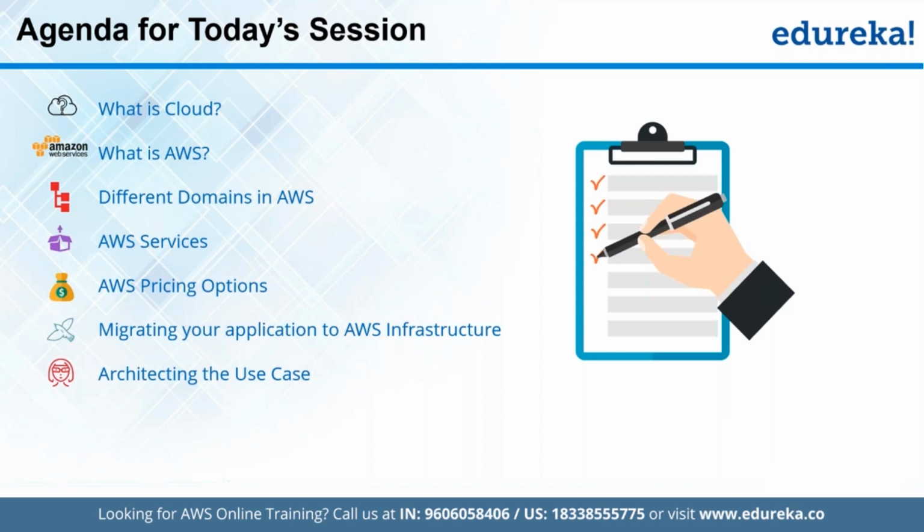And then we'll be having a quick discussion on developing the entire architecture and how companies are using AWS to solve their cloud computing requirements.